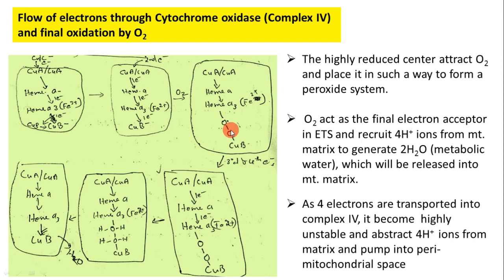It is transferred into CuA, from CuA to heme A, then from heme A to heme A3. Thereby heme A3 becomes heme A3 minus. That means Fe3 plus ion becomes Fe2 plus. Ferric ion is reduced into ferrous ion.